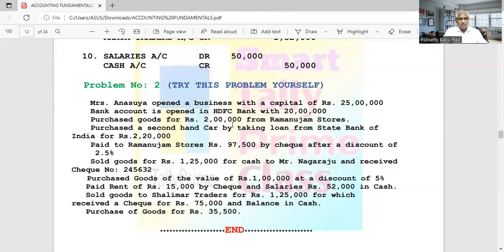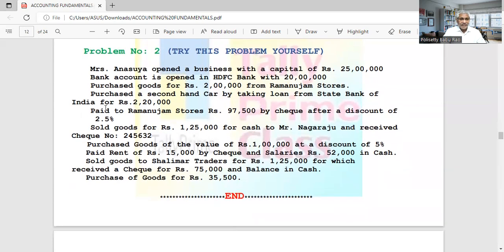If it is a current account, you simply write State Bank of India. In other cases, such as OD account, cash credit account or loan account, we have to write it as loan. So here the credit is not simply State Bank of India, it is State Bank of India loan account. Car account is debit, State Bank of India loan account is credit.